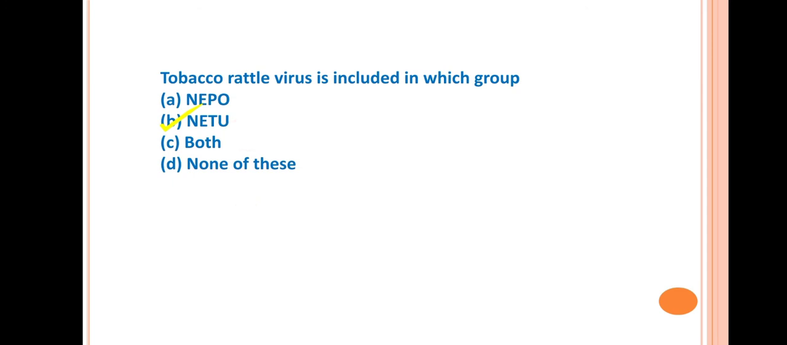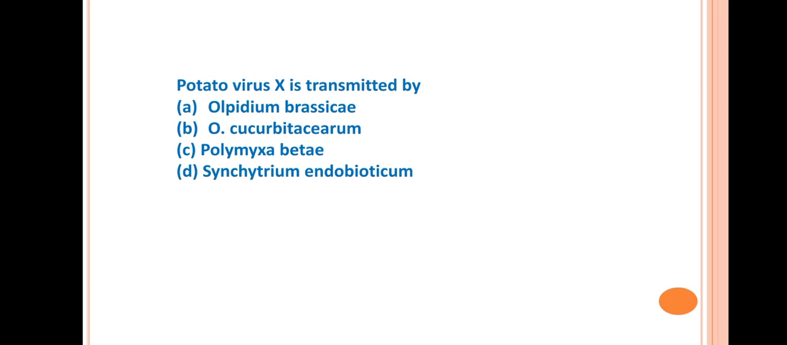Next question is potato virus X is transmitted by. Answer is Synchytrium endobioticum. This is a fungus which transmits the potato virus X. Generally, on the zoospore surface, this virus is transmitted.